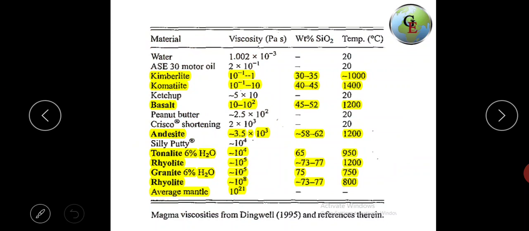Here I have given some important magmas with their viscosity in Pascal seconds, their percentage of silica, and along with their temperature.